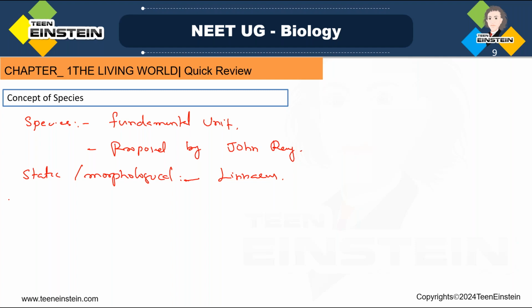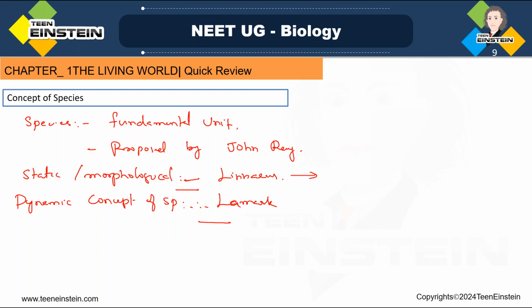Then the dynamic concept of species was proposed by Lamarck. Lamarck considered the species as a mutable or dynamic entity. What Linnaeus thought was that the species won't change. But Lamarck considered the species as mutable, something that can change. Changes can happen to species, and it is a dynamic entity that will be continuously changing. The dynamic concept was brought by Lamarck.